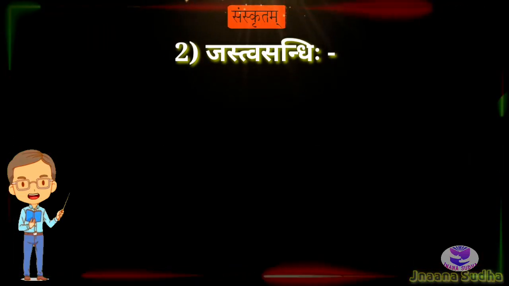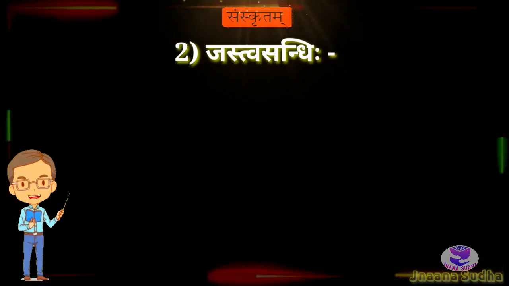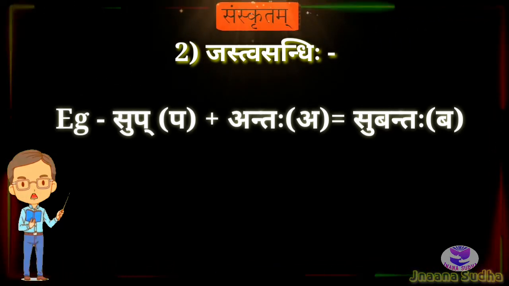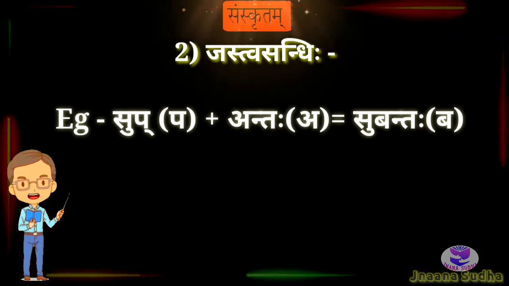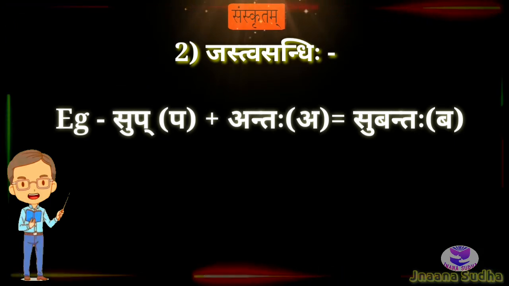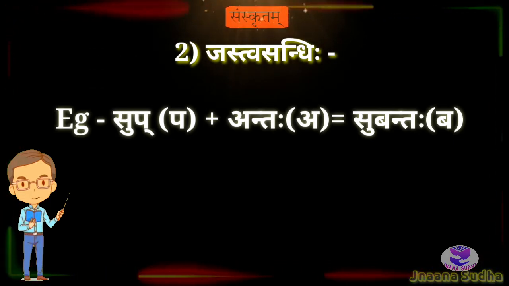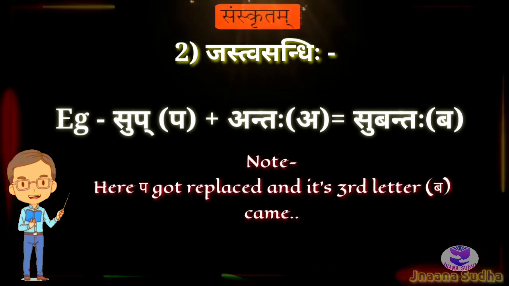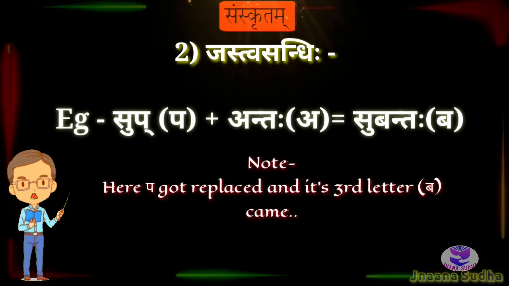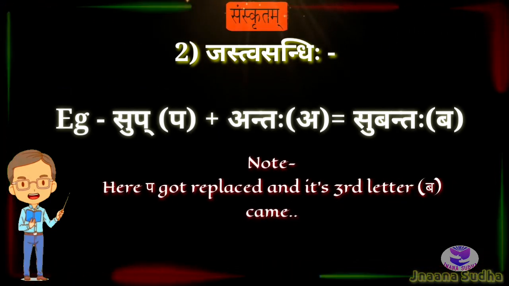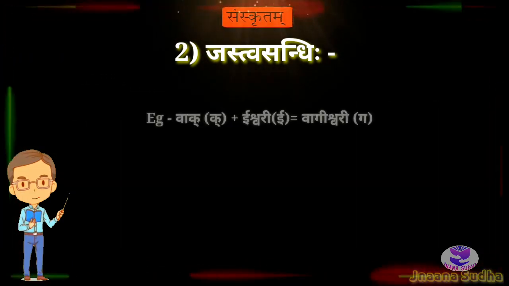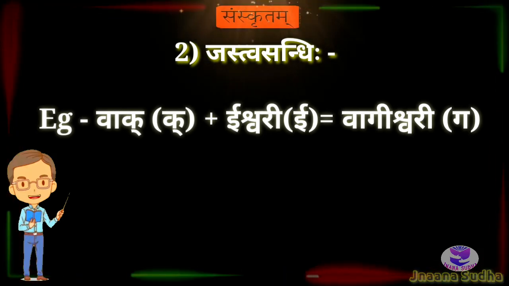The next example is Sup plus Antaha, Subantaha. In Purvapada, Pakara is the letter. In Uttarapada, Akara is the letter. After becoming a Sandhi, Subantaha, Bakara we are pronouncing. Pa will be replaced by Ba. Pa, Pha, Ba. Like that. The next one is Vak plus Ishwari is equal to Vagishwari.